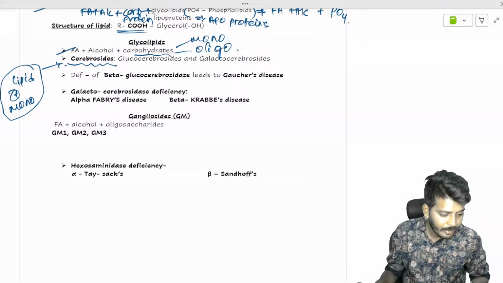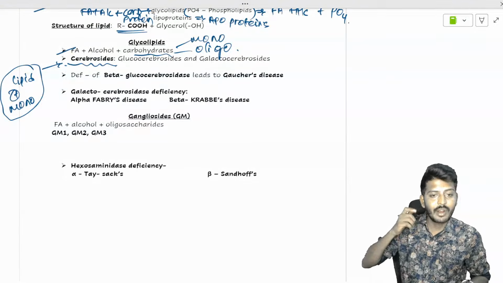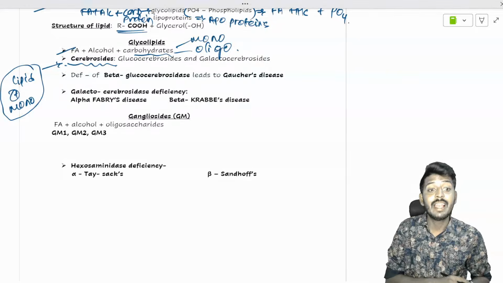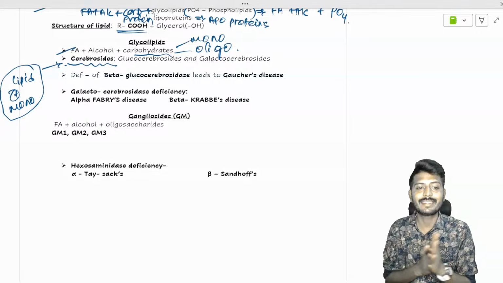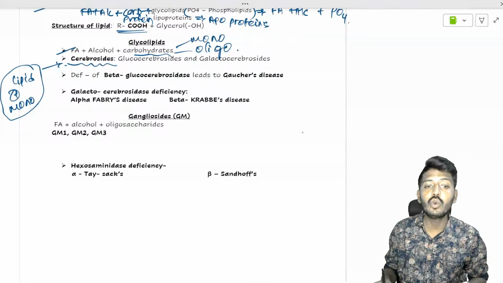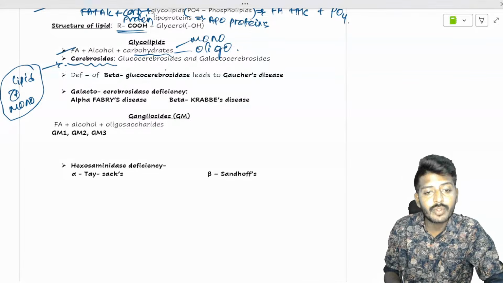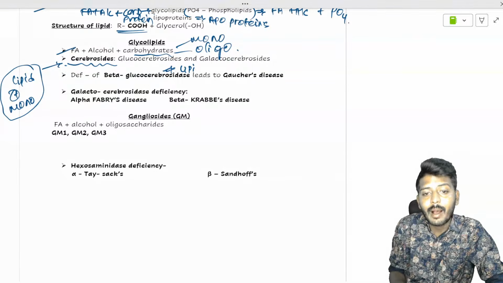Now listen to me very carefully. Lipid plus monosaccharide, we call it a cerebroside. The monosaccharide can be anything. We have glucocerebroside, a substance made out of lipid plus glucose.